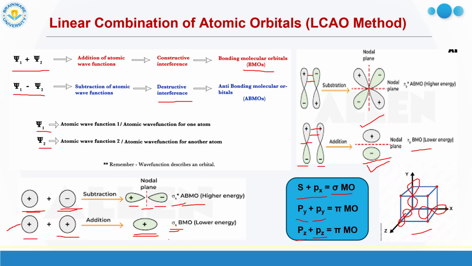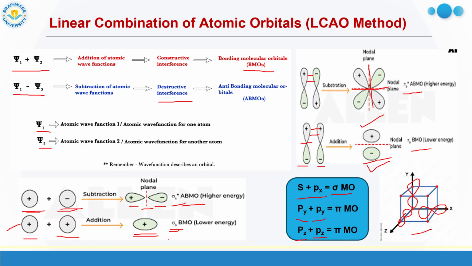You can see the positive lobe combines with the negative lobe here, so it gives rise to the pi star antibonding MO. In total, four lobes are formed here, two positive and two negative, and two nodal planes are there. Already one nodal plane exists, that is this one, and another nodal plane is generated here, that is the vertical nodal plane generated for the pi star.